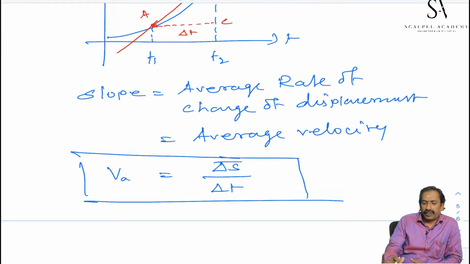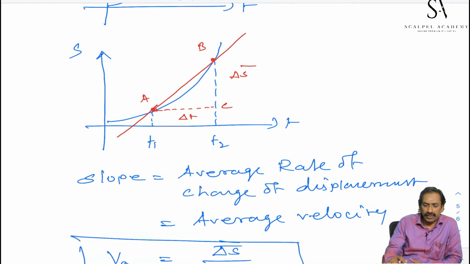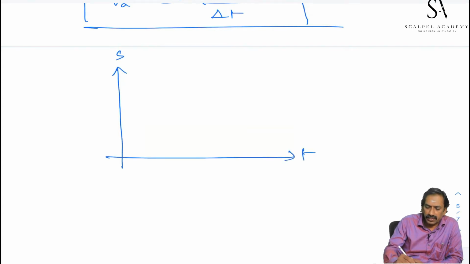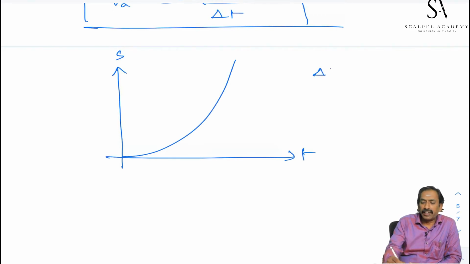Okay, we are going to talk about instantaneous velocity. Again, let us consider the graph. This is t, this is the displacement. At a small interval of time, it means when delta t tends to 0, such an interval you are going to select.